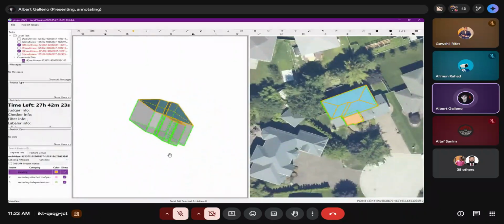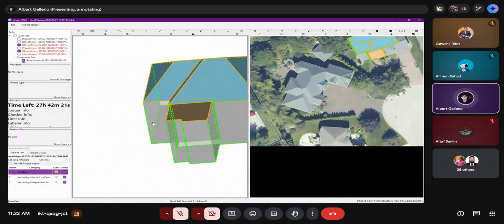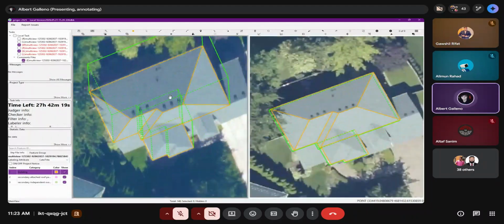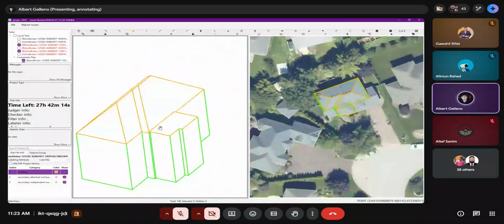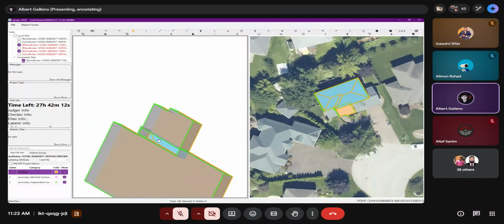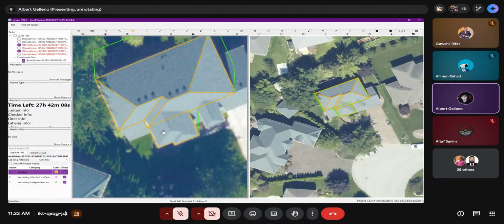Okay. So we don't care about the base, guys, in this kind of project, as long as our 3D or our roof followed its original shape. For example, for this one, as you can see right here, there's a hole right here. So we can ignore this one. Right. Now,